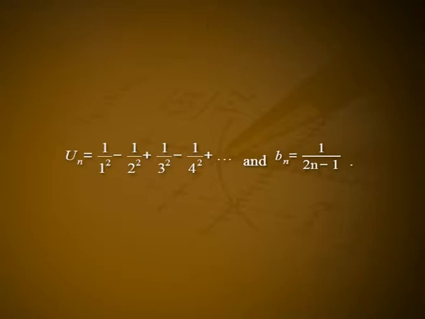and Bn is equal to 1 by 2n minus 1. Then the given series can be written as summation un into Bn. Since summation un converges and Bn is positive and monotonic decreasing, by Abel's test the given series converges.